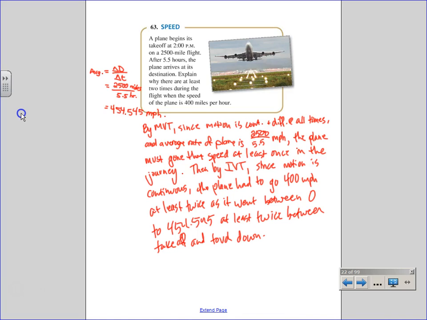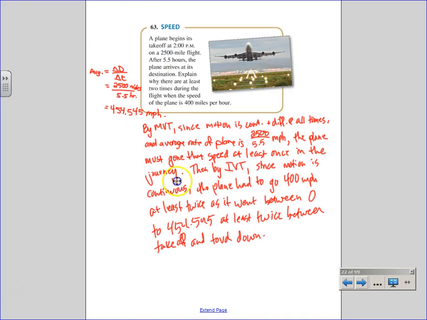But the idea is by MVT, we know that it had to have gone 454, and then by IVT, if it had to go 454, and it starts at 0 at takeoff, and it goes back to 0 at touchdown, therefore, it had to have gone between the lowest, 0, and the highest, 454, at least twice.